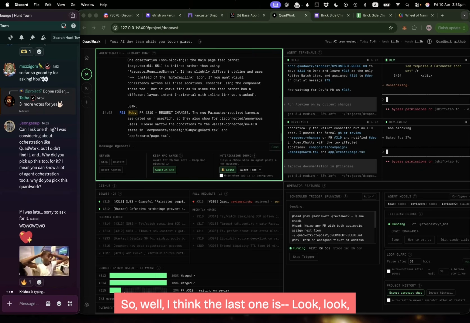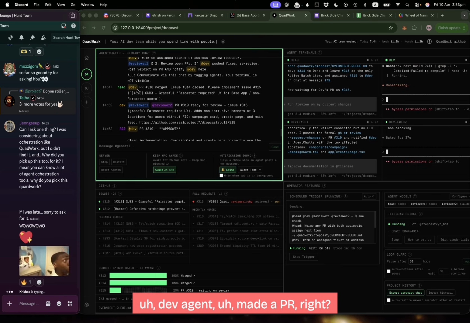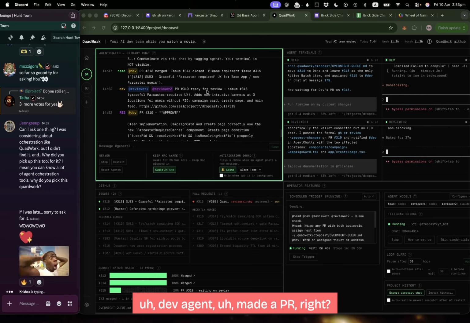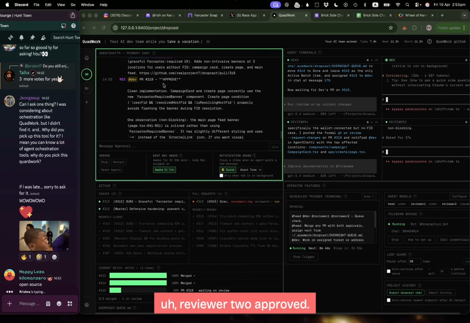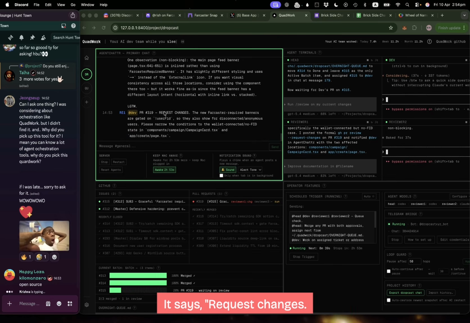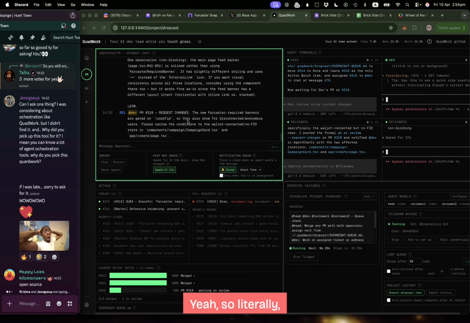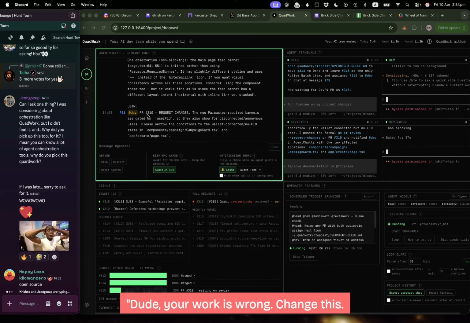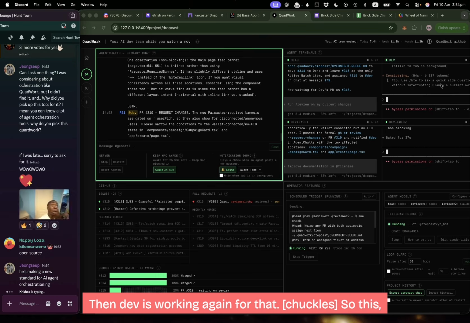So, wow, I think the last one is, look, let's see this. So the dev agent made the PR, right? Request to review. And look, reviewer 2 approved. Okay, but reviewer 1 didn't approve. It says request changes. The new forecast required banners are gated on this. I don't know what it is. So they also show blah, blah, blah. Yeah, so literally, dude, your work is wrong. Change this. I'm not gonna approve. Then dev is working again for that.